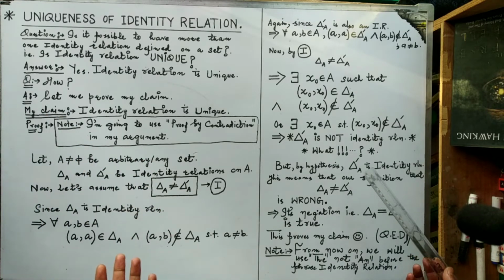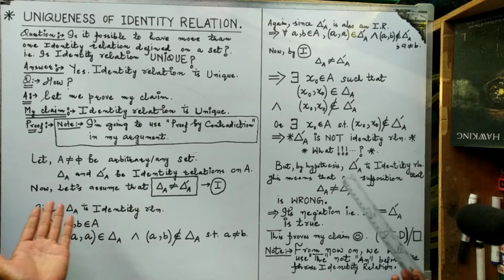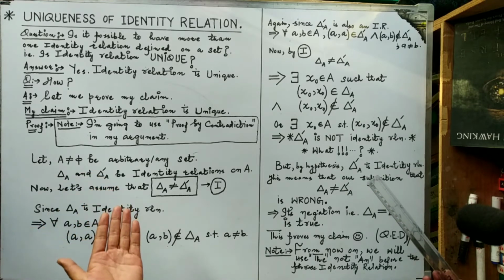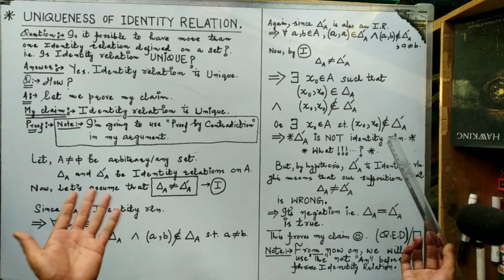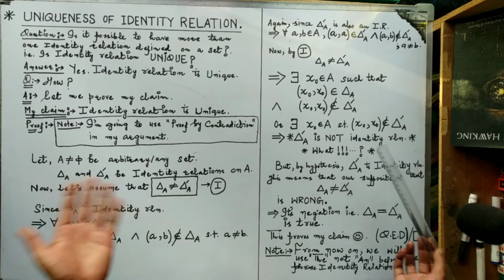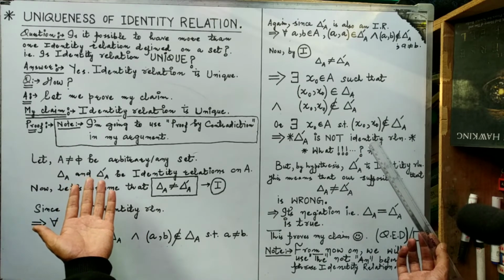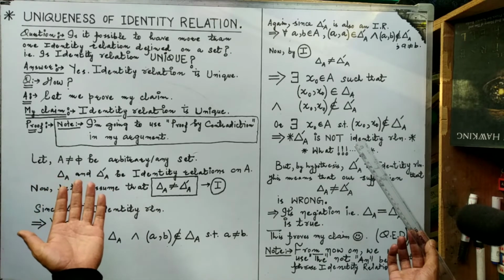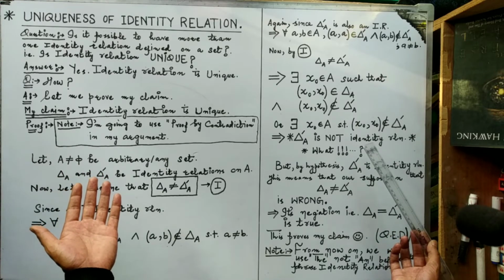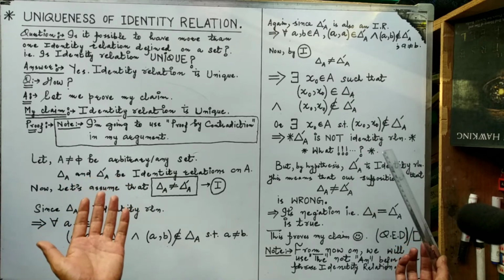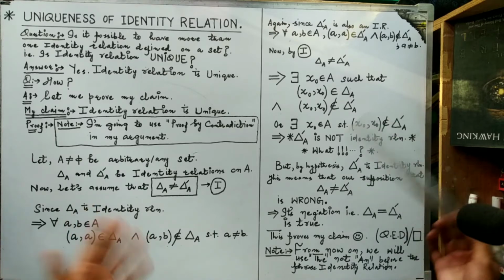Is this possible? This clearly goes against our hypothesis. That is, delta A and delta A dash are identity relations. But here I am contradicting my hypothesis, that is, delta A dash is not an identity relation. But according to my hypothesis, my delta A dash is in fact an identity relation. But here, delta A dash is not an identity relation. How is this possible? This is not possible. I am contradicting myself.